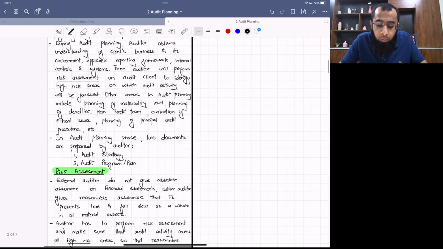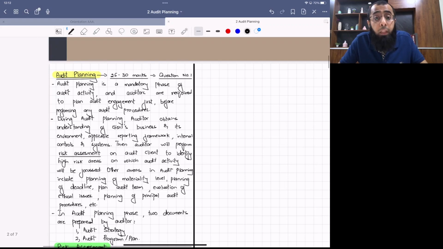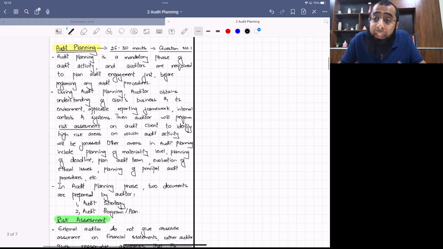So if you look at what we have discussed till now, audit planning is a mandatory phase of audit activity and a mandatory phase of your exam also. Question number one, which is of 50 marks, will always include at least 25 to 30 marks from audit planning. The auditor has to plan the engagement before doing any audit procedures. Until and unless audit planning is done with quality, the audit activity cannot be performed with a good level of quality.